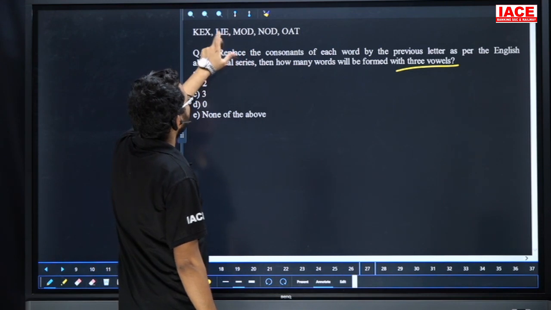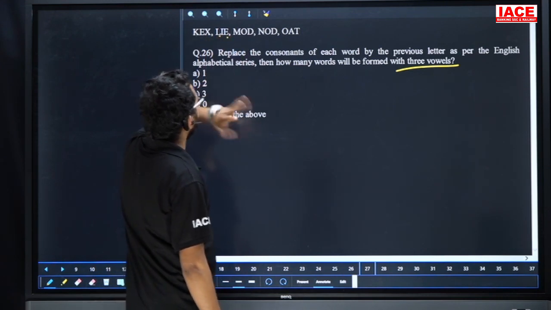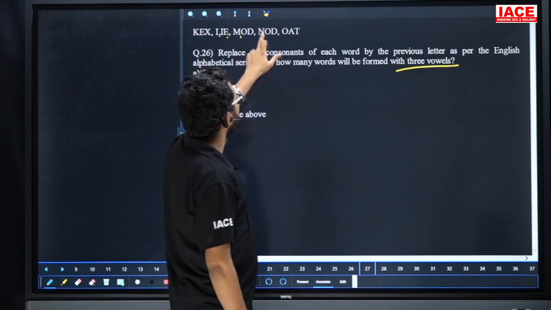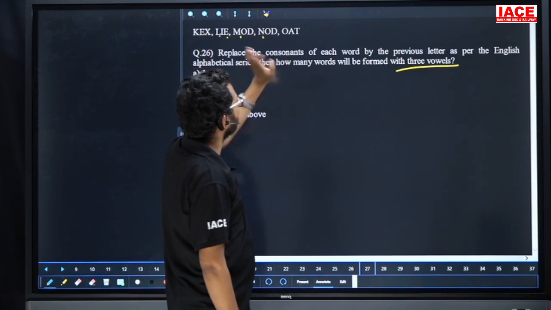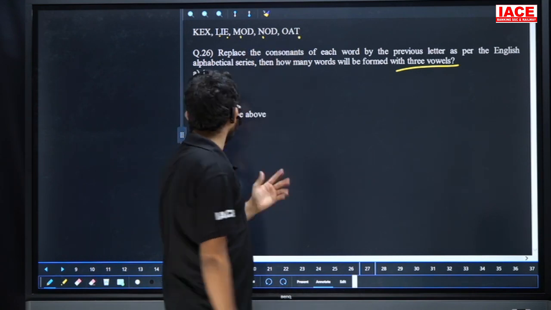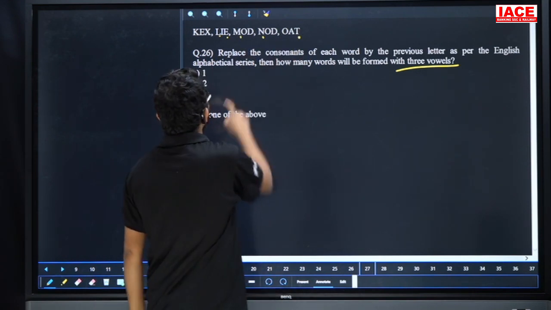Next, L before is what? K. No chance to get three vowels. M before is what? Here L. No chance to get three vowels. N before is M. No chance to get three vowels. Here T before is what? Yes. No chance to get three vowels. Then the answer is what? Here 0. The answer is 0. Yes.